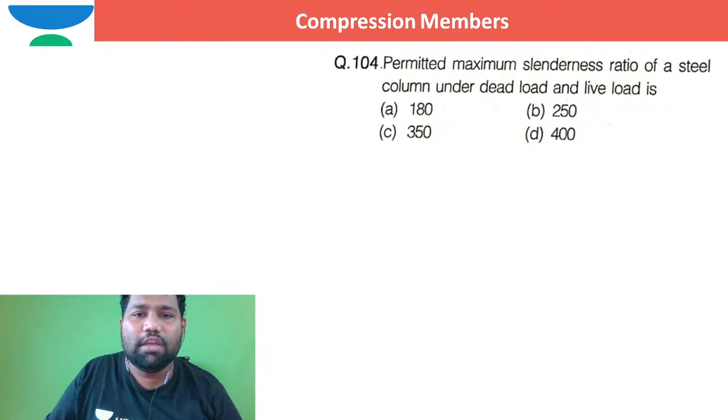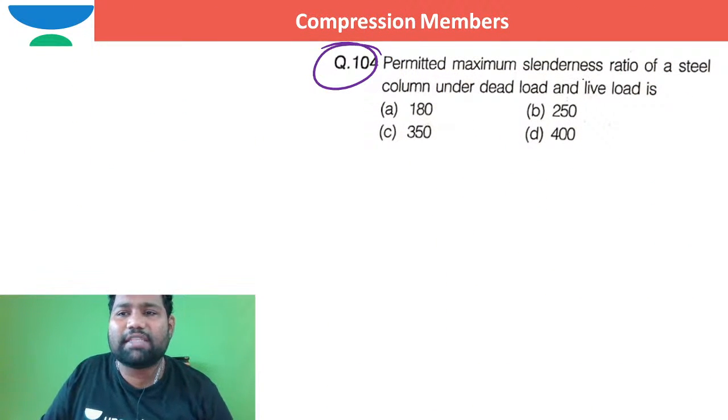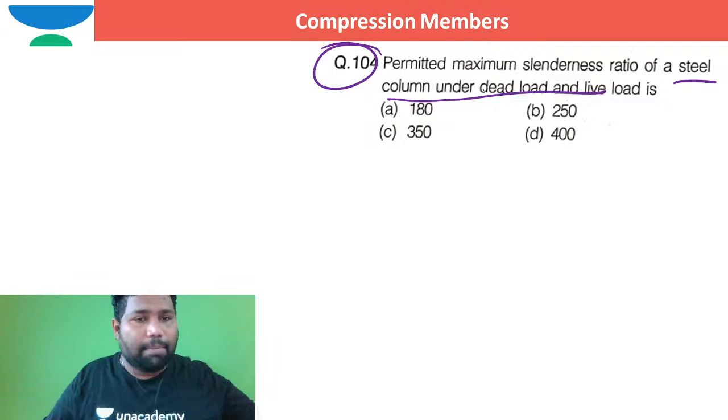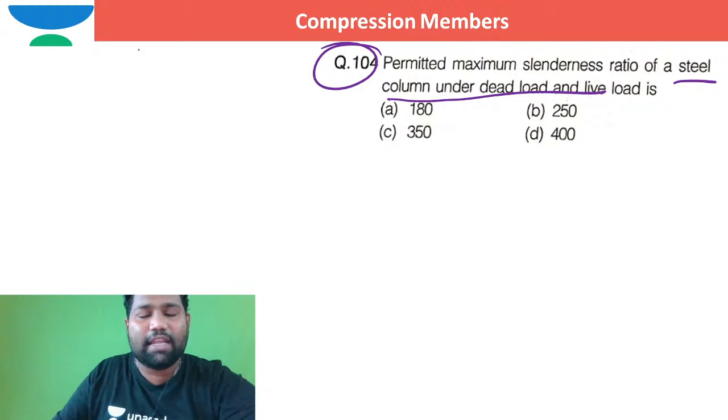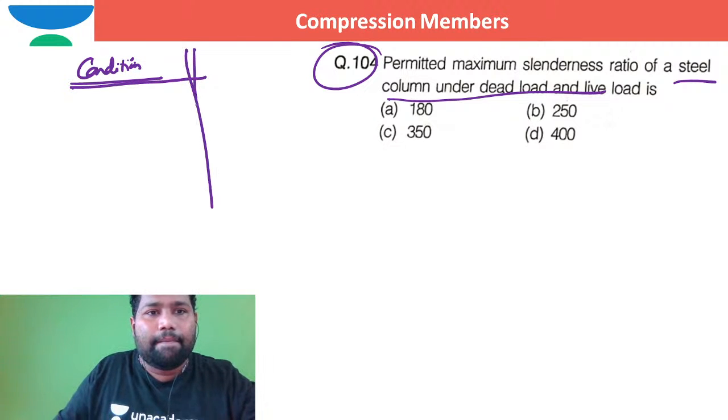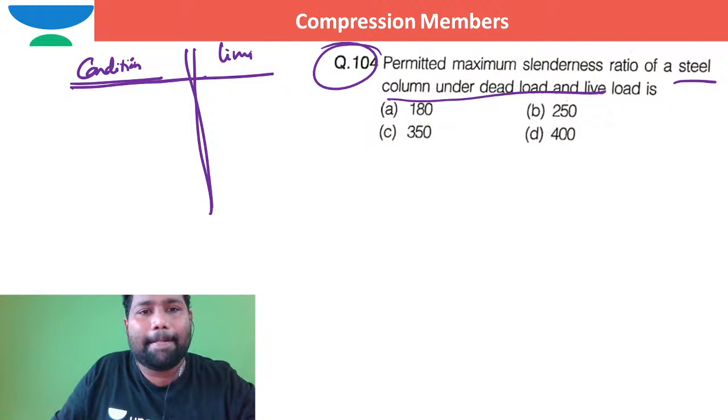Can you see this question? Permitted maximum slenderness ratio of steel column under dead load and live load condition. Before I give the slenderness ratio limits for different types of compression members, I just want to write here the condition and the limiting slenderness ratio.